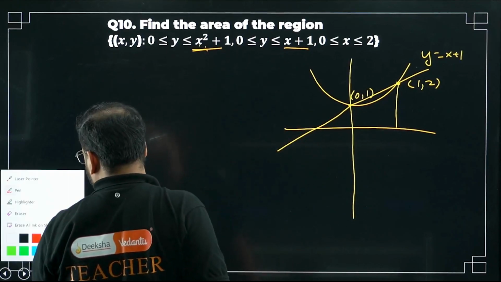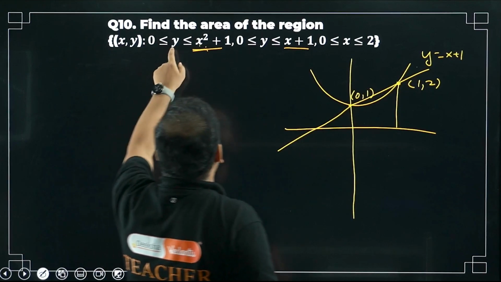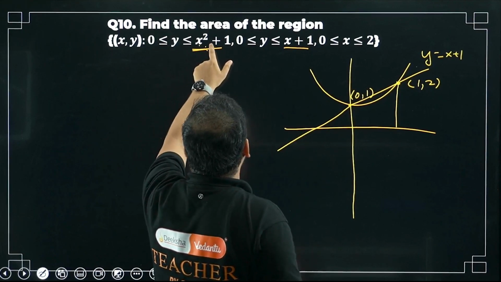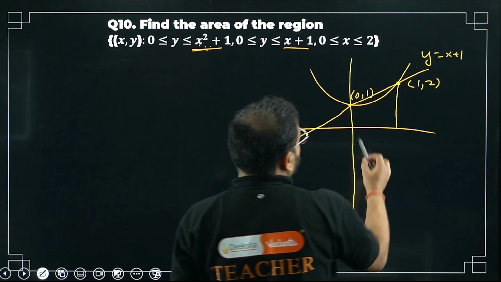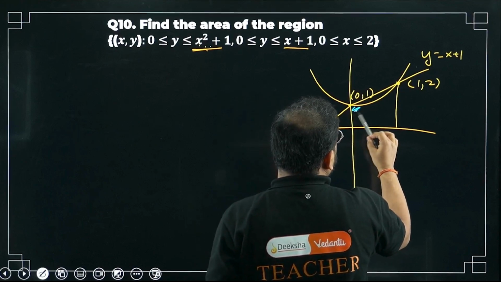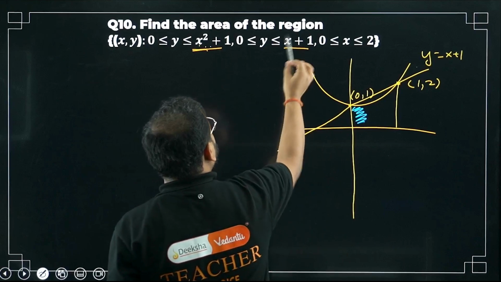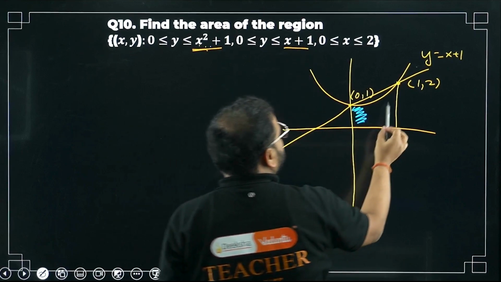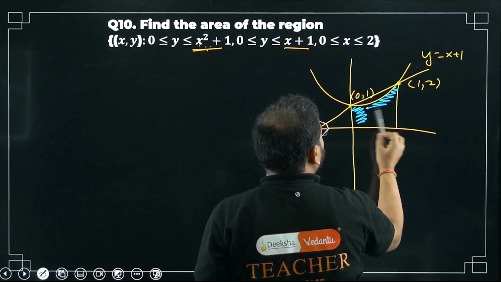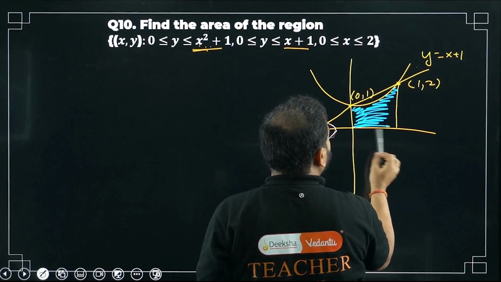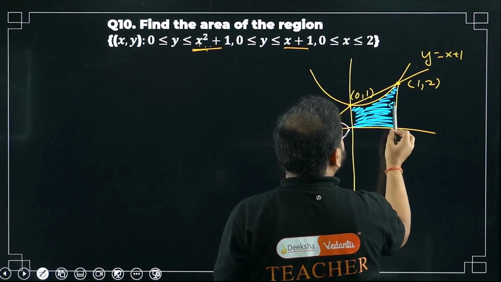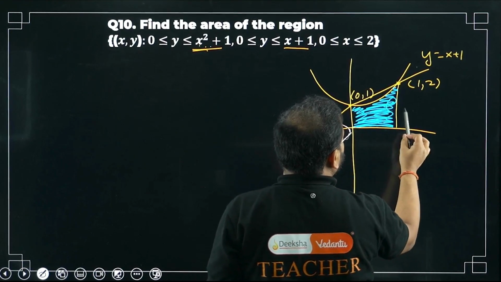Now check the region. That's very important. First curve: the area should be between this curve and 0, means over here. And below the x-axis also, below this curve also, below the x plus 1 curve. So this only, na? This is my required area, right? Please check. This is my required area, sir. Have a look. Let's call this area A.